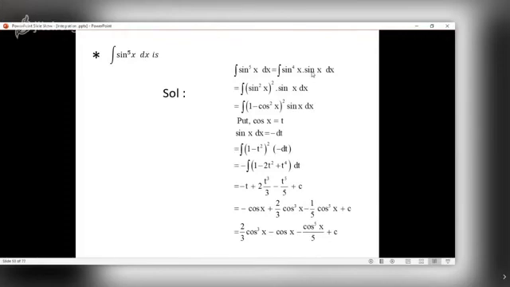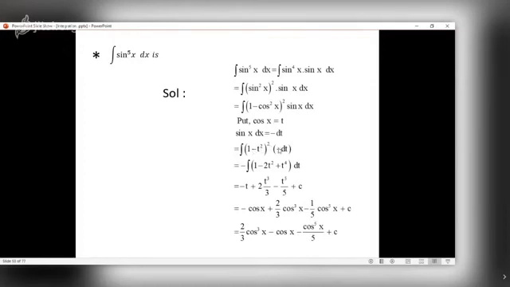Now you have to use common sense. What should be the substitution so that on differentiation we get sine x? Clearly it is cos x. Actually the derivative of cos x is not sine, it is minus sine x, but the sine ratio is there in the derivative. Now, what is sine raised to 4? It is square of sine square. Now what is sine square x? 1 minus cos square x. Now put cos x equal to t. So minus sin x dx is dt. So what is sin x dx? It is minus dt. So the integral becomes (1 minus t square) square into minus dt.